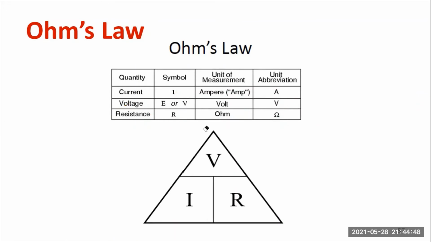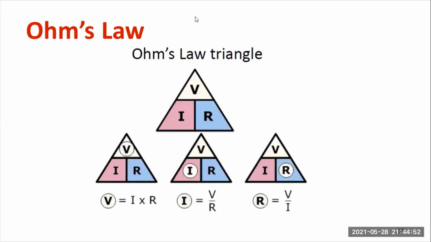There is a triangle, you know this particular triangle. From the triangle, how do you get the different expressions? Look at the triangle first. This is Ohm's triangle. See, now I need to compute V. What I have to do? So V is equal to I into R. V is nothing but I into R.